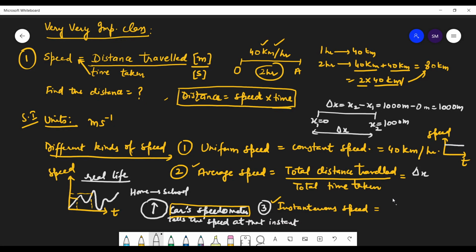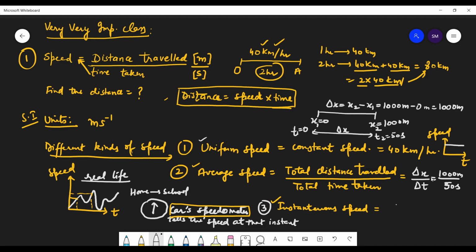So being part of a question is important. Uniform speed means constant speed, and average speed is total distance traveled divided by total time taken. Like here, you started at time 0, and here your time was 50 seconds. So you calculated the total distance traveled, 1000 meters upon 50 seconds, right?